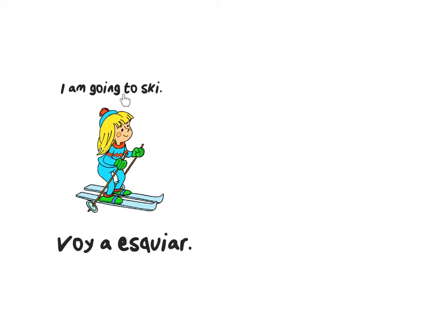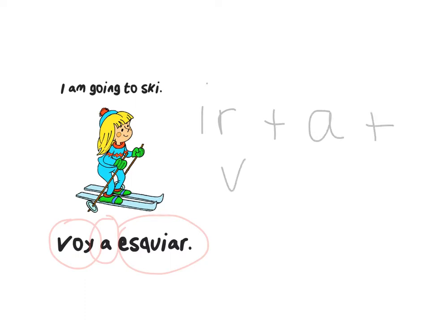I am going to ski. Voy a esquiar. Voy is the form of ir plus a plus the verb esquiar, the verb in the infinitive form. So we have ir plus a plus a verb.